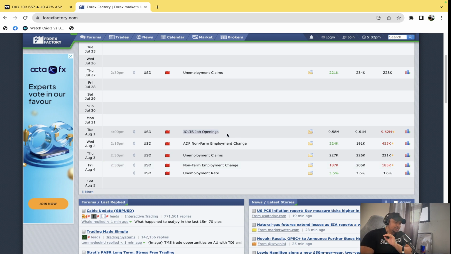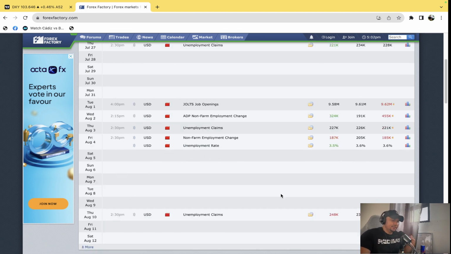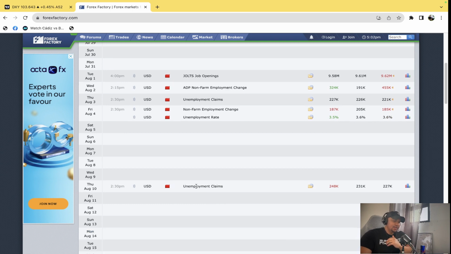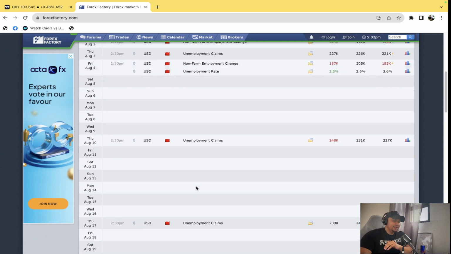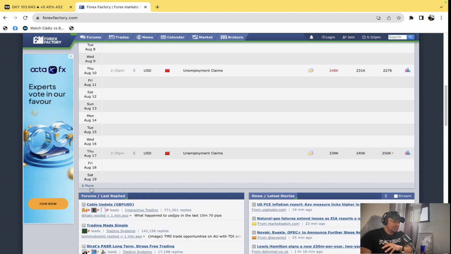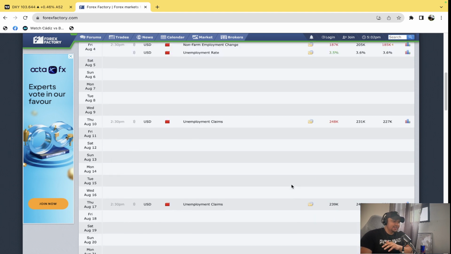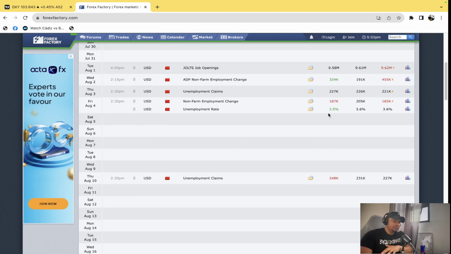The JOLTS job openings will give us an indication of what we can expect in terms of new jobs added, and the unemployment claims will give us an indication of the unemployment rate there as well. So we're going to dive through the data, and we obviously do want to look at positive data only, and positive data means good, negative data means bad.